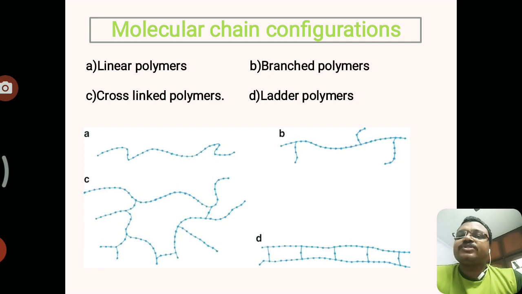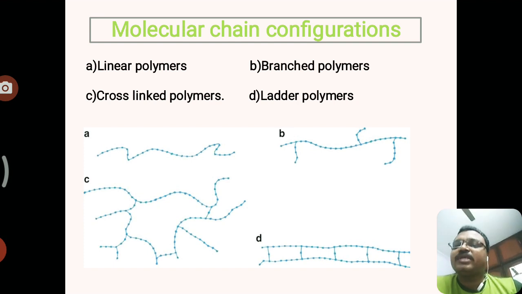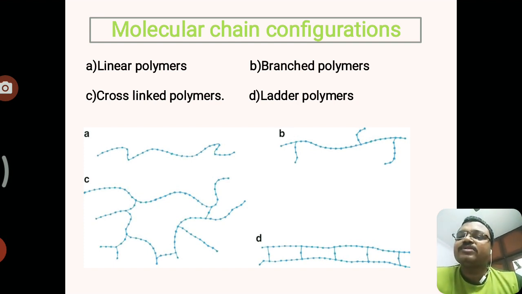For the classification of polymers, we have seen the pictures here. First one, A1, is the linear polymer, which is a straight line. The arrangement of molecules can be seen in the picture. Next one is the branched polymers, which have side lines to the linear polymers. There is a side-path-like structure in the linear polymers, but the molecules have been arranged in a straight or continuous manner. But in the third, cross-linked polymers, the molecules are arranged here and there, that is, randomly.